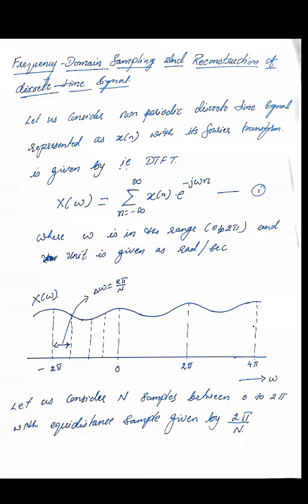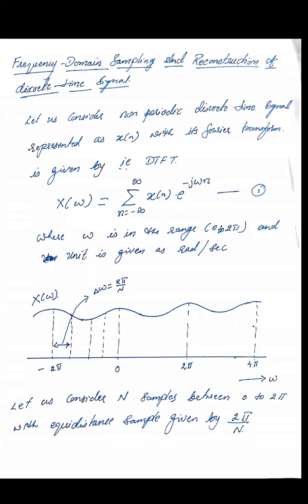Now this capital X of omega, we name it as before sampling. So what is sampling? One of the important concepts we have here today is that if we want to send a signal to any destination, we have to sample it. We cannot send the continuous signal at a time. We sample the signal and transmit it to the other end. The other end will receive that and desample it, and it recovers back. But how is it done? There are three important concepts which we are going to study one by one.